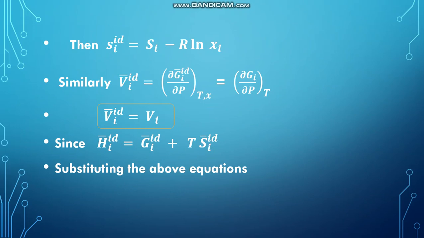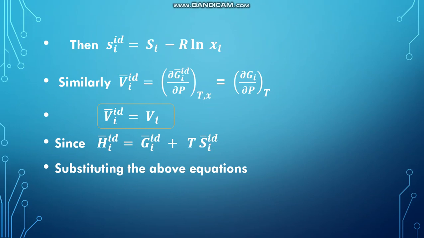Similarly, Vi bar id is equal to dou Gi bar id by dou P at constant temperature and x, which is equal to dou Gi by dou P at constant temperature. So here Vi bar id becomes equal to Vi.